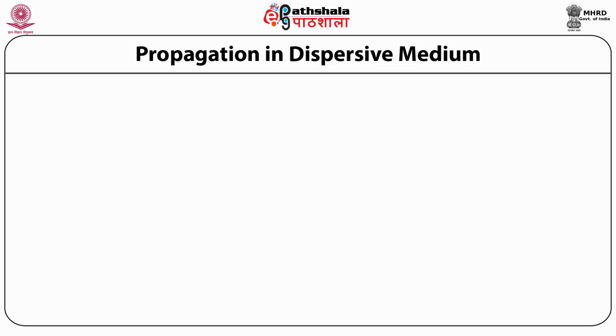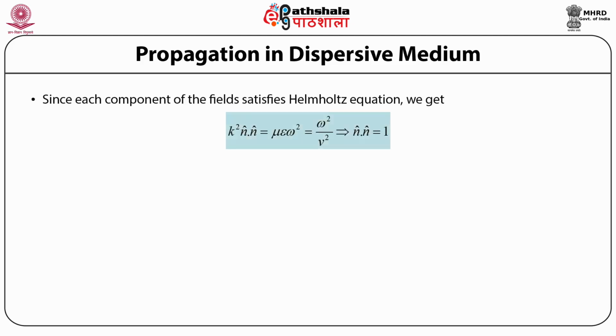Propagation in dispersive medium. Now, having written down the solution of the Helmholtz equation in terms of the electric field and the magnetic field induction vector, and seeing that each component of the fields satisfies the Helmholtz equation, we get the wave number term as the square of the wave number times the unit wave vector n cap dot n cap is equal to mu times epsilon times omega square, and this is equal to omega square by v square.